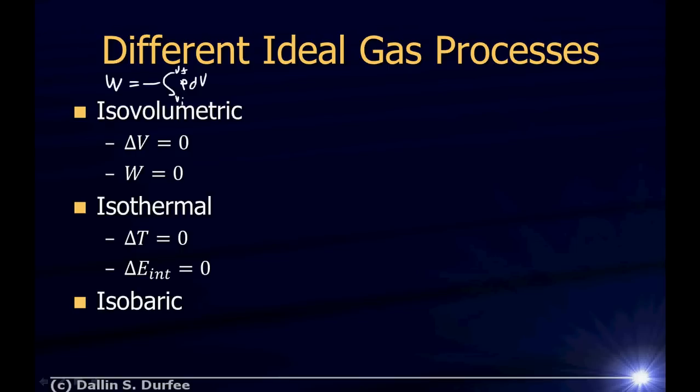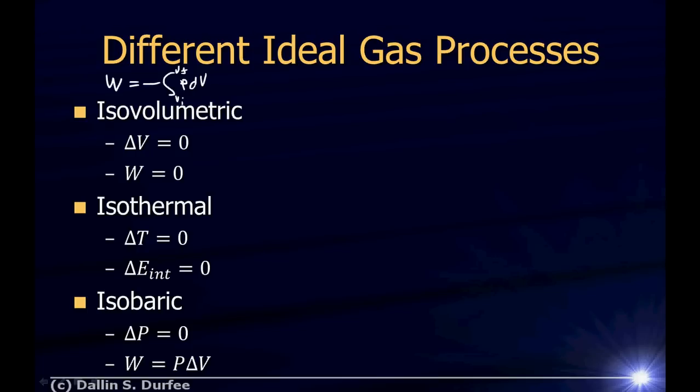We also talked about isobaric processes. That's one in which the pressure doesn't change. Well, if the pressure doesn't change, we can look at our work equation, right? And we can say, if the pressure doesn't change, it comes right out of the integral. It's really easy to do the integral. And we find then that the work is just P times the change in volume. All right?